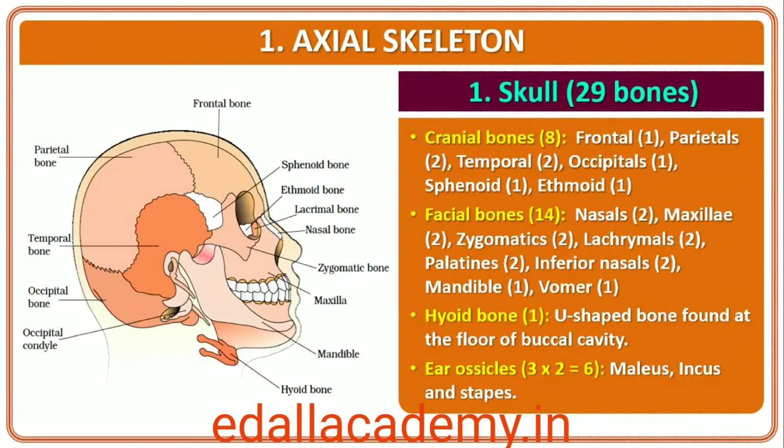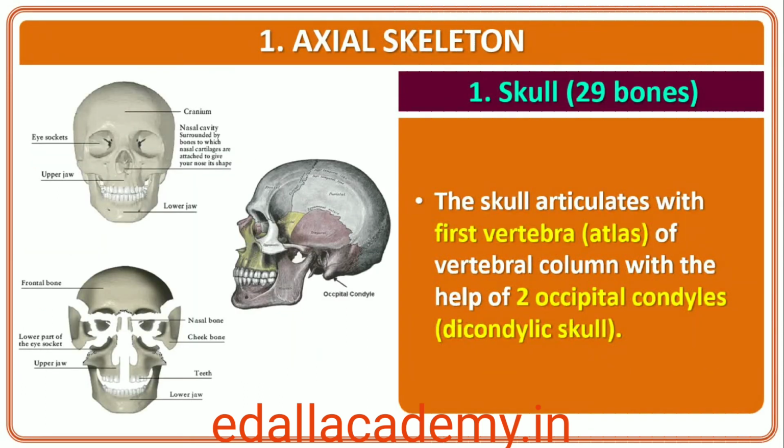A single U-shaped bone called hyoid is present at the base of the buccal cavity, and it is also included in the skull. Each middle ear contains 3 tiny bones, malleus, incus and stapes, collectively called ear ossicles. The skull region articulates with the superior region of the vertebral column with the help of 2 occipital condyles, dicondylic skull.